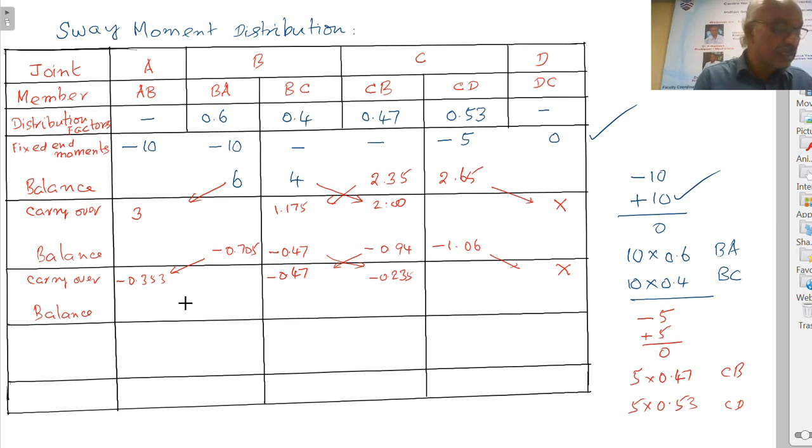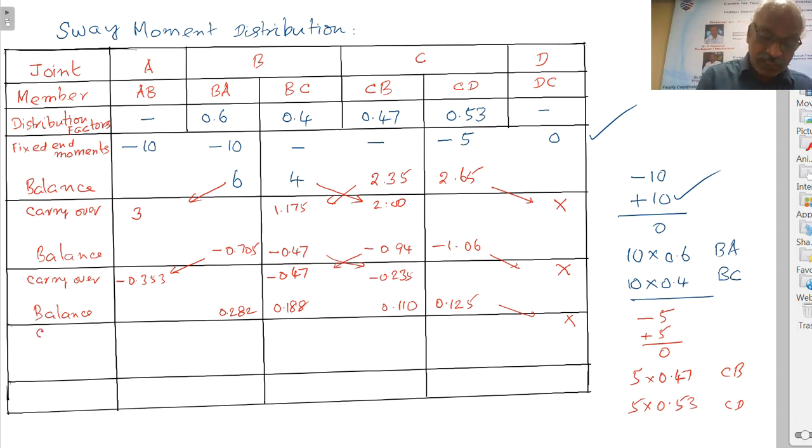When you balance, this is minus, therefore this value will be plus 0.282, this is 0.188, this is minus 0.235 means we have to apply plus 0.235, that value will be 0.110, that is plus 0.235 into 0.47, right. This is 0.125, right. So from here there is no carryover.